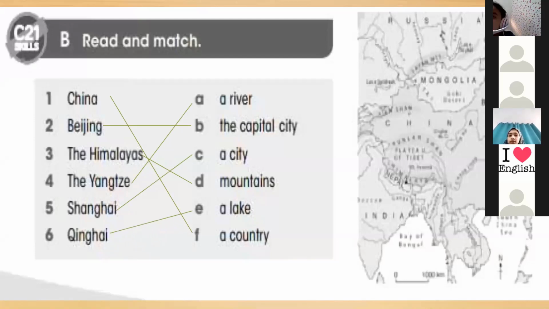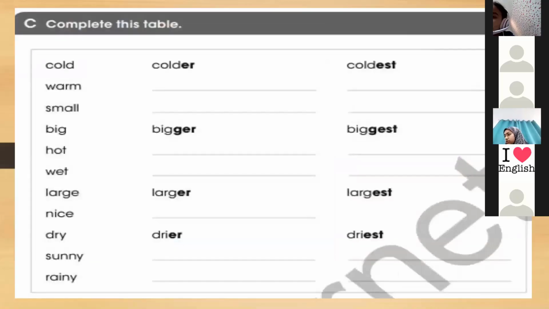So now we will move to the last section, which talks about the adjectives here. So complete this table.